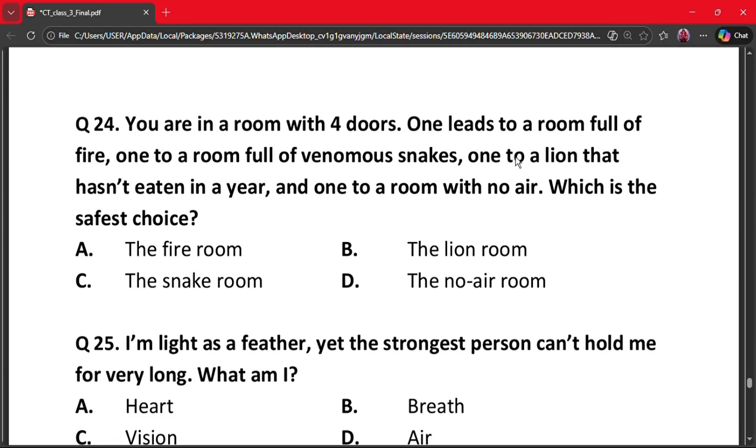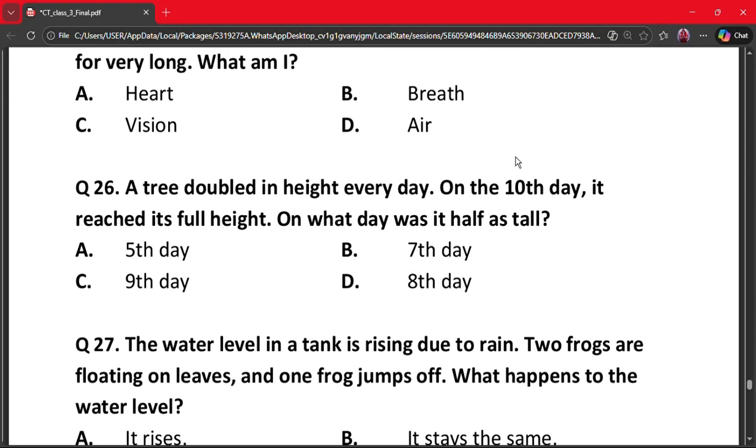Question number 24. You are in a room with 4 doors. One leads to a room full of fire, one to a room full of venomous snakes, one to a lion that hasn't eaten in a year, and one to a room with no air. Which is the safest choice? A, the fire room, B, the lion room, C, the snake room, and D, the no air room. The correct answer is option B. Why? Because the lion who hasn't eaten in a year will die. So this room is safe. Let's move on to our next question.